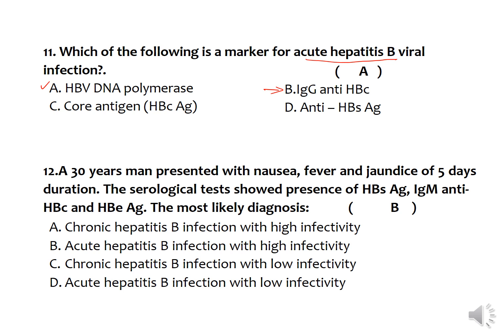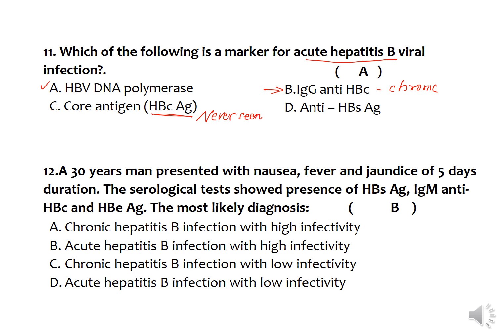IgG antibodies against hepatitis B core, otherwise called IgG anti-HBc, are not seen there, but they are seen in the chronic stage of the disease. And core antigen, that is HBcAg, is never seen in the blood. It is confined to hepatocytes only.